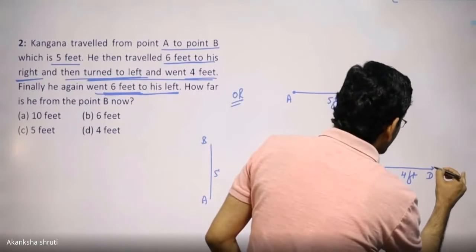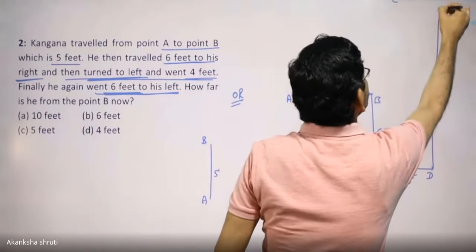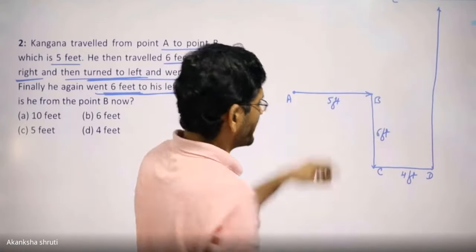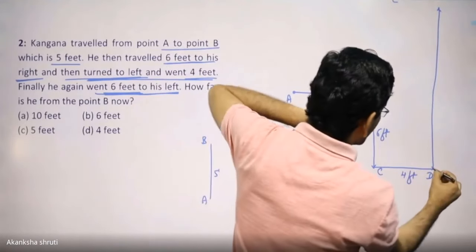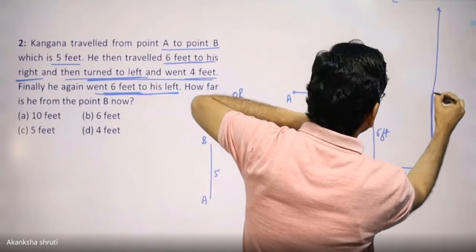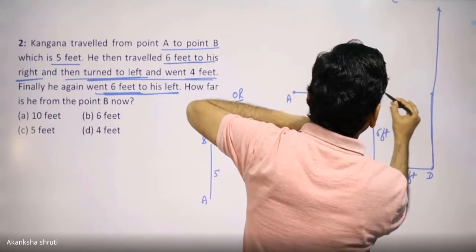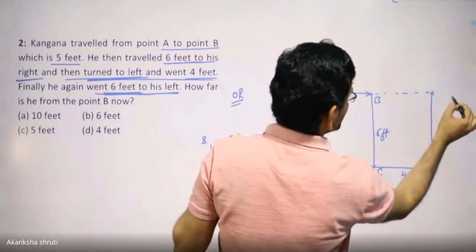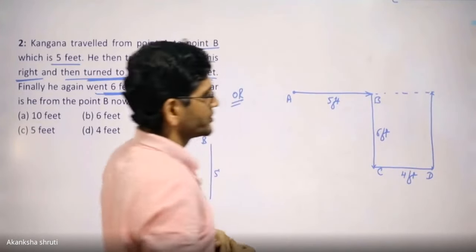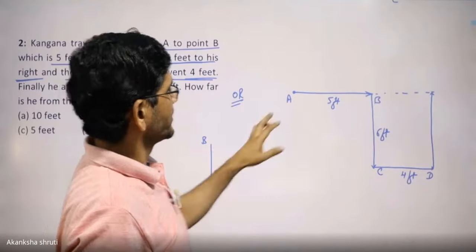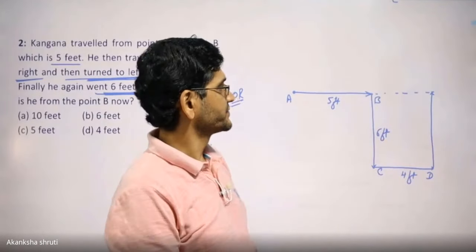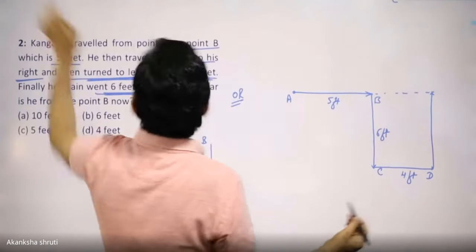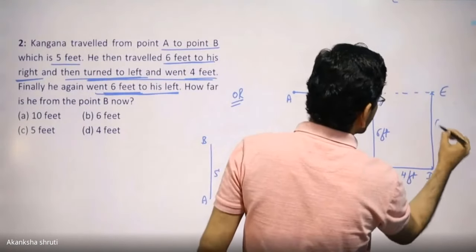So students, draw it as 6 feet. Can I draw this as the 6 feet? Be careful while drawing this diagram. This is already 6 feet, so we shall stop it nearly here only. This is important. Otherwise, if you leave it anywhere, you will not get the correct answer or it will be difficult to calculate. So D to point E, this is the other 6 feet.